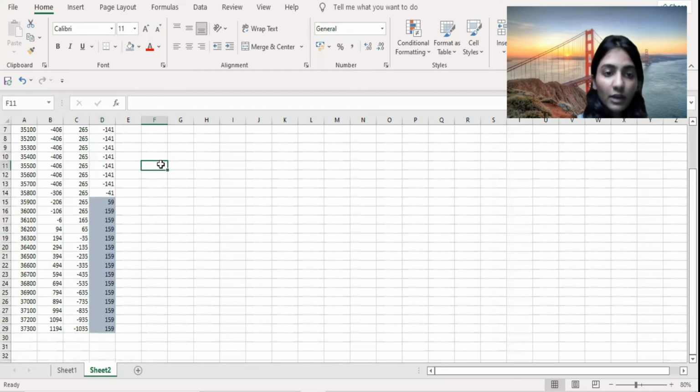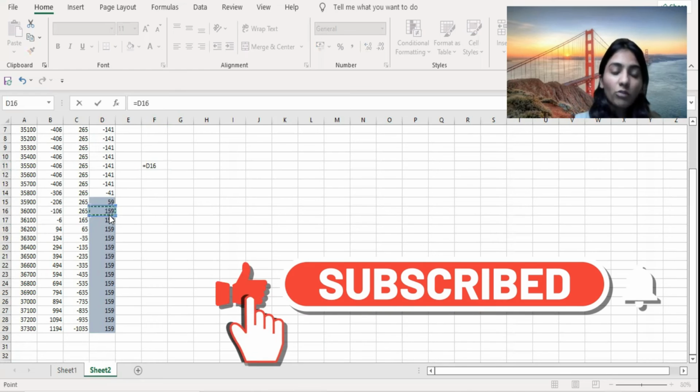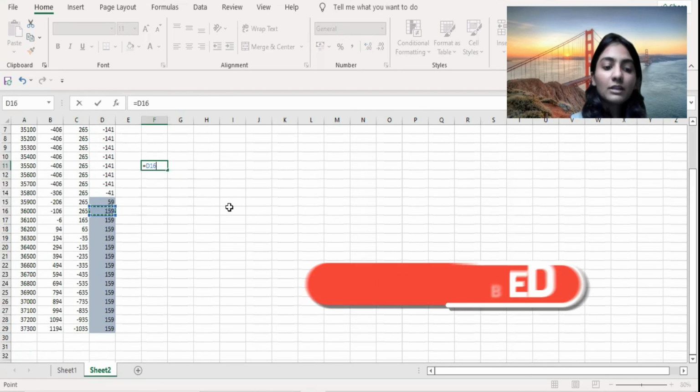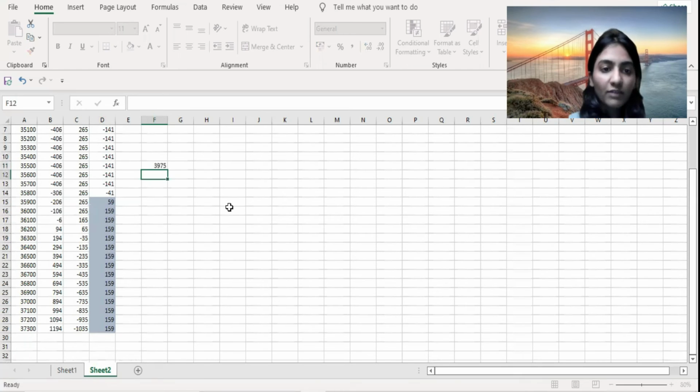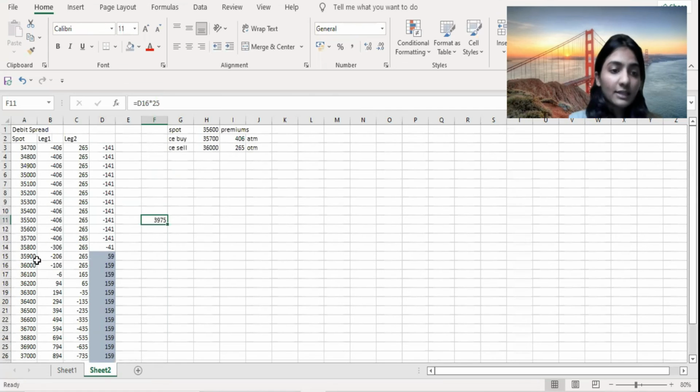So this is the one quantity that I have taken, but obviously there is a certain lot size that Bank Nifty has got. For Bank Nifty it is 25, so we can multiply this by 25. This is the amount that you would be getting in your account on the expiry date if the market is ending above 35,900. And if you're making the strategy for just one lot, then this is the amount, but for multiple lots, obviously it goes up accordingly.